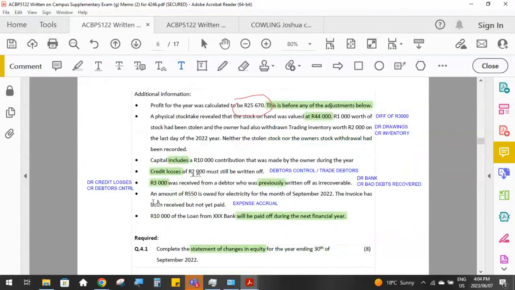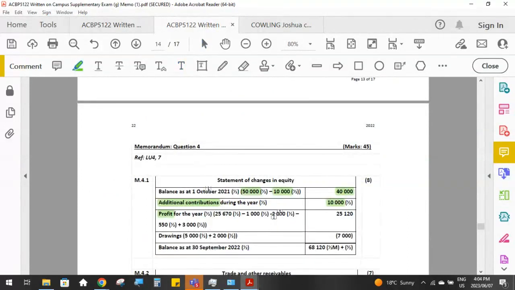Capital, we've taken that into account. Here's our 2,000 Rand. Credit losses of 2,000 Rand must still be written off, because we are going to credit debtors control or trade debtors, and we will debit the expense account credit losses. So that is our 2,000 Rand that we had to deduct from the profit.